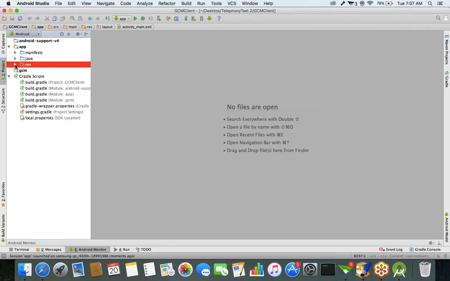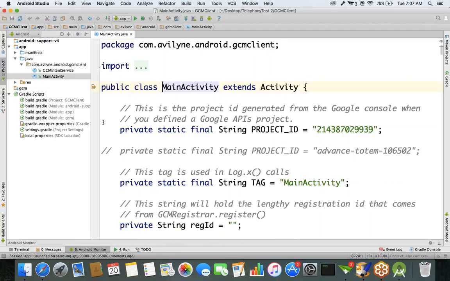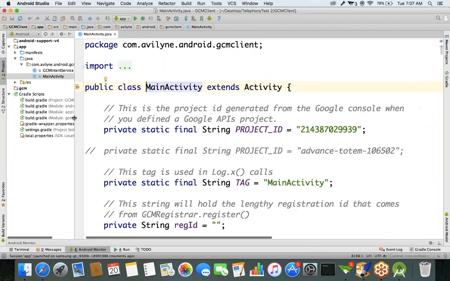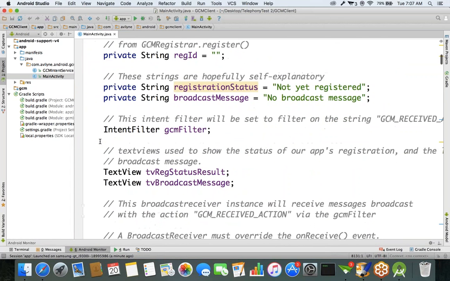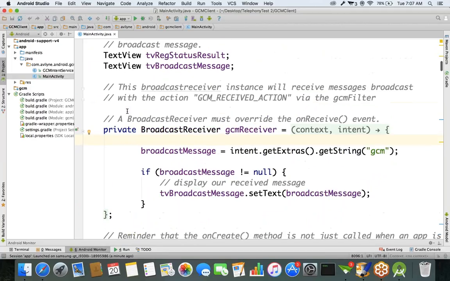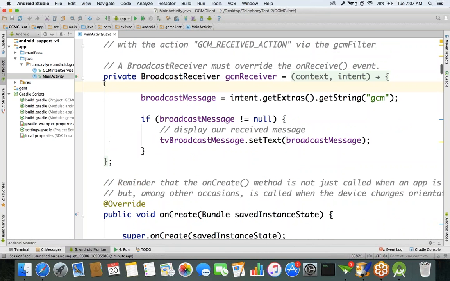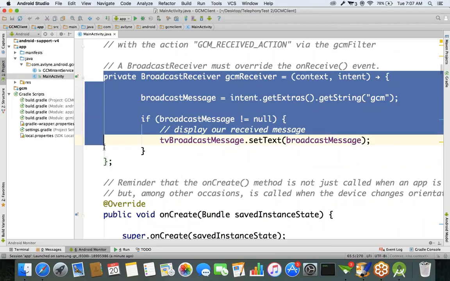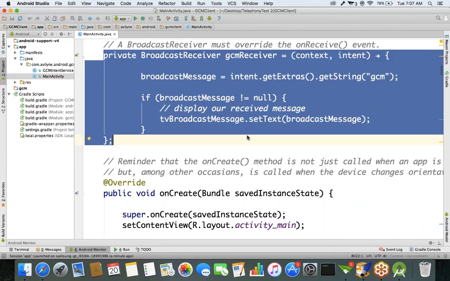See, in the coding part in Java file, only one activity class we created, called main_activity.java. Here we configured a project ID. I'll show you exactly where we got this project ID. Next, to receive the message we received from the server, we configured a broadcast receiver here. This broadcast receiver is going to be called whenever you receive a message from the server.